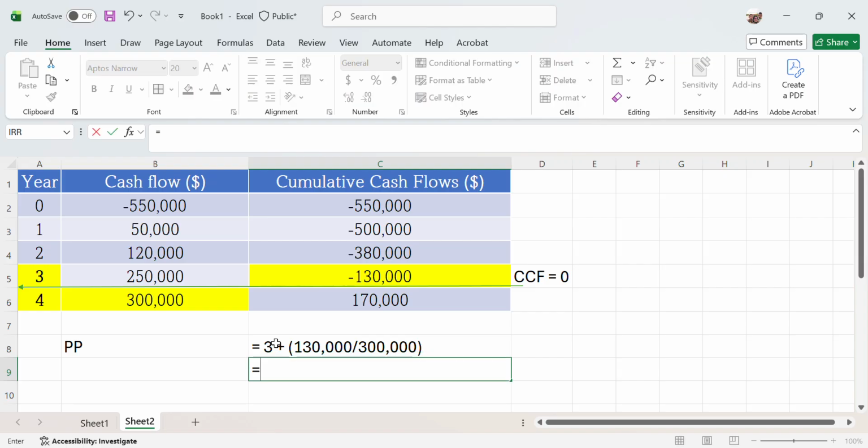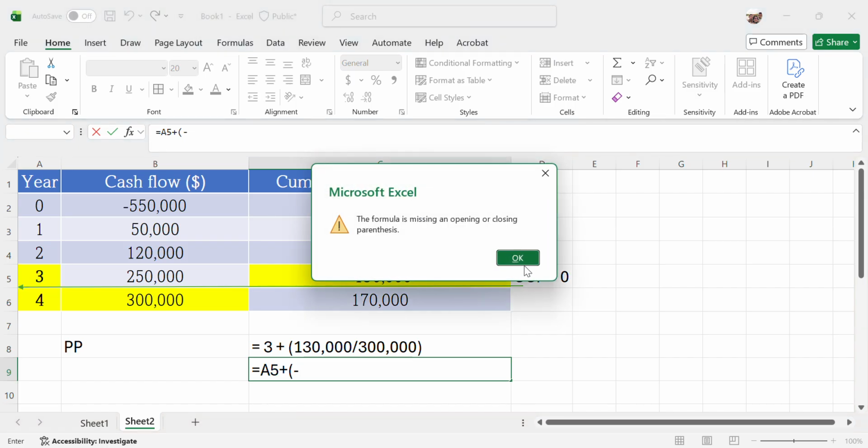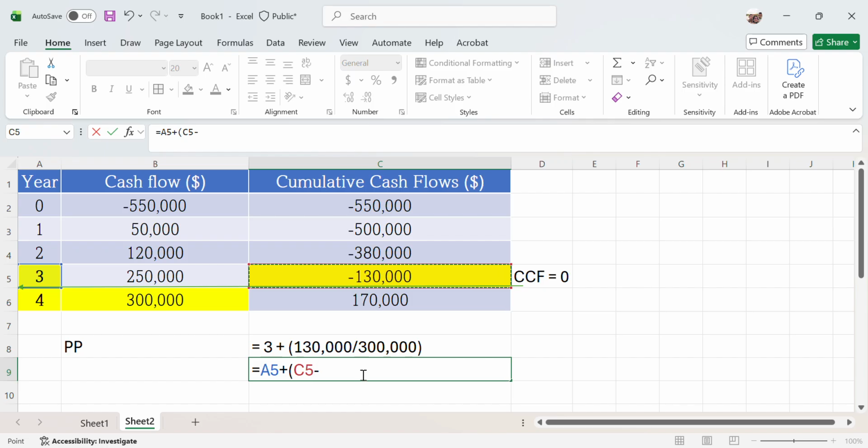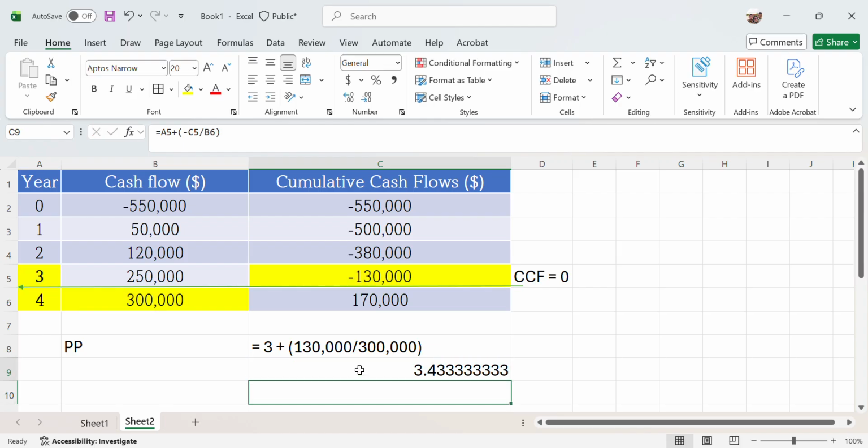So therefore, here the payback period is 3.43 years.